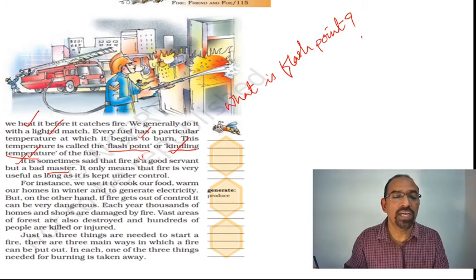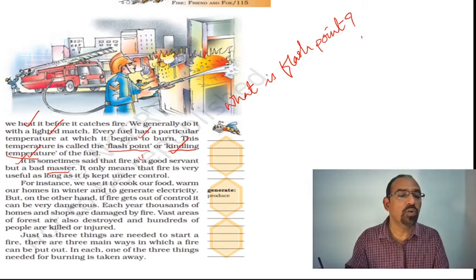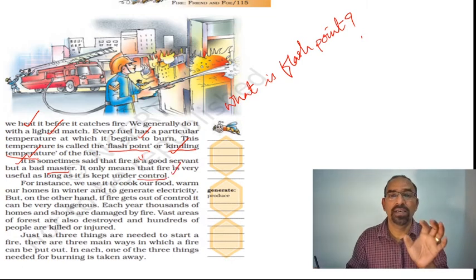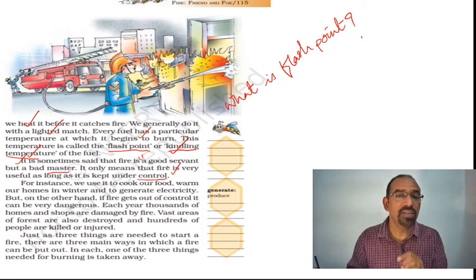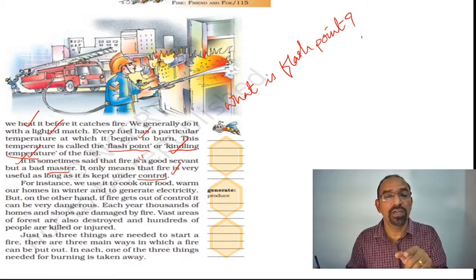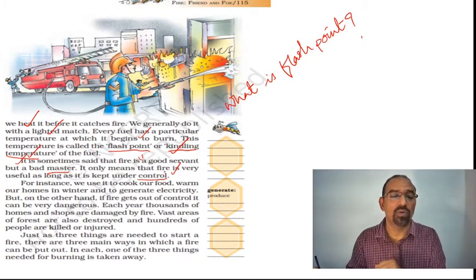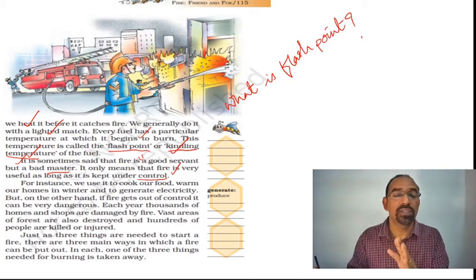It only means that fire is very useful as long as it is kept under control. That is what the phrase a good servant and a bad master means.